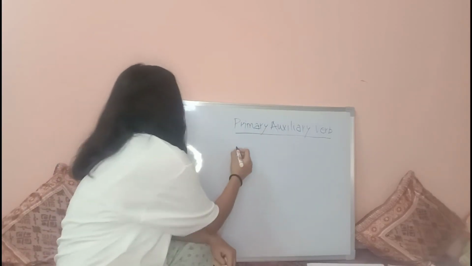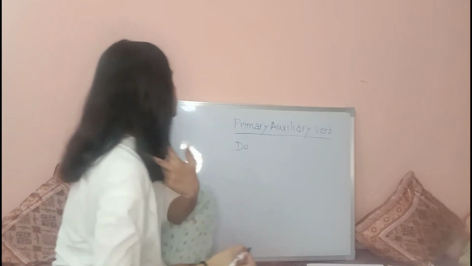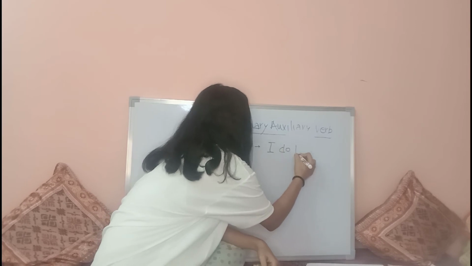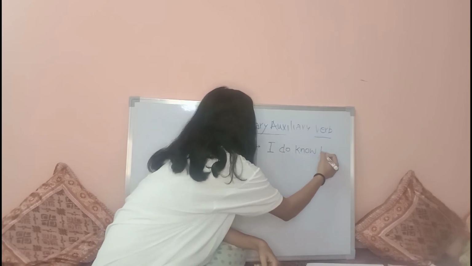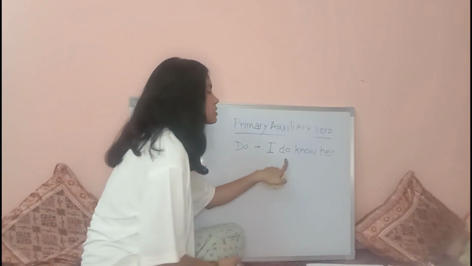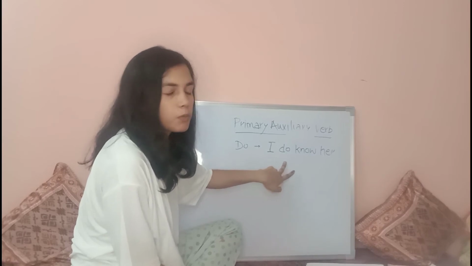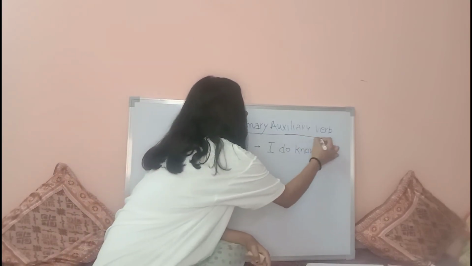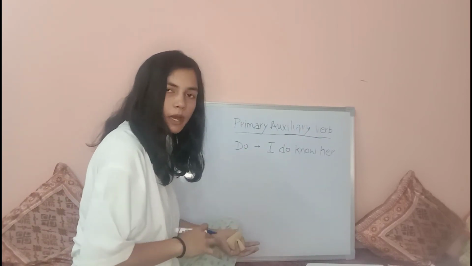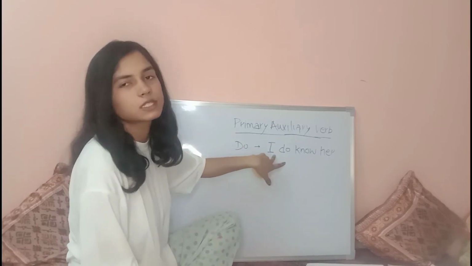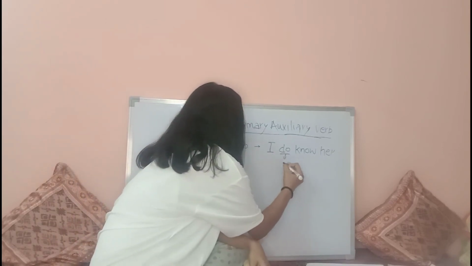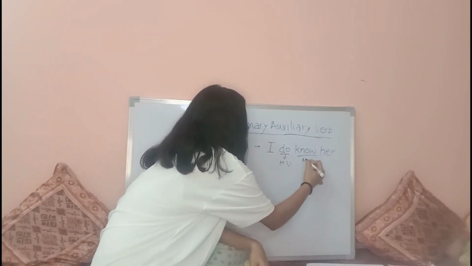For example, if I say do, when I say I do know her, here do is used as a helping verb, not as a main verb. But in primary auxiliary verb, these verbs can be used as a helping verb and a main verb also. So here you can see in this sentence, I do know her. मैं उसे जानती हूँ. I do. Do is used as a helping verb here and know is the main verb.